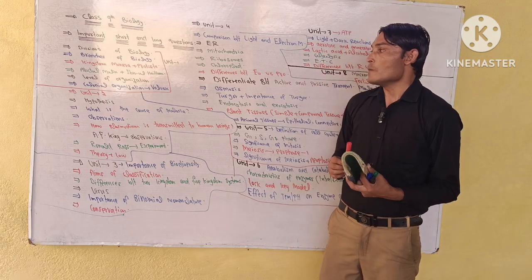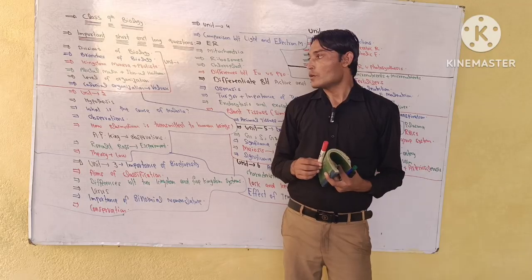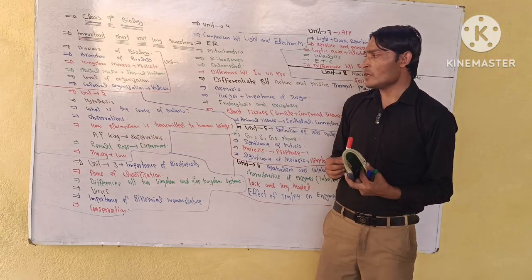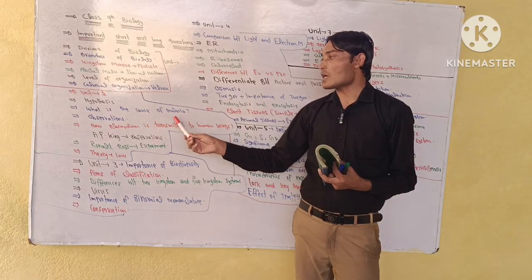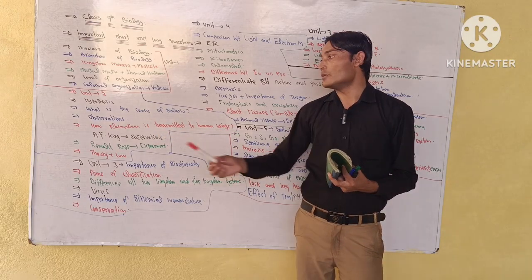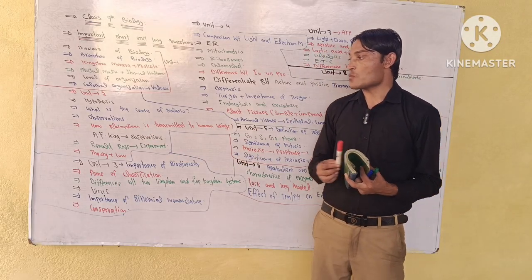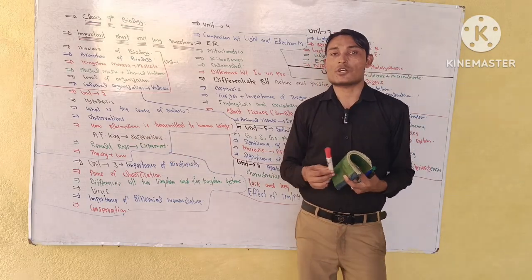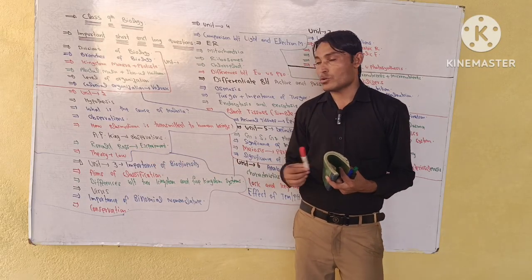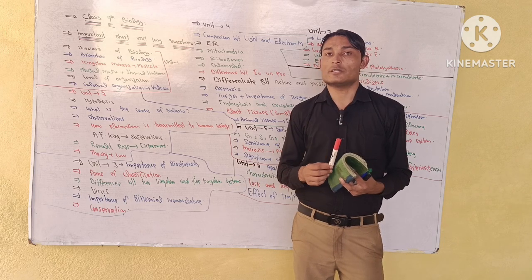Chapter number 2, solving a biological problem, unit number 2. You need to learn about hypothesis, that is, what is hypothesis. Next question is what is the cause of malaria, especially the observation that you have to learn. Next one is how Plasmodium is transmitted to human beings, especially the observation of Ronald Ross. Next one is the experiment performed by Ronald Ross. You need to learn that too.